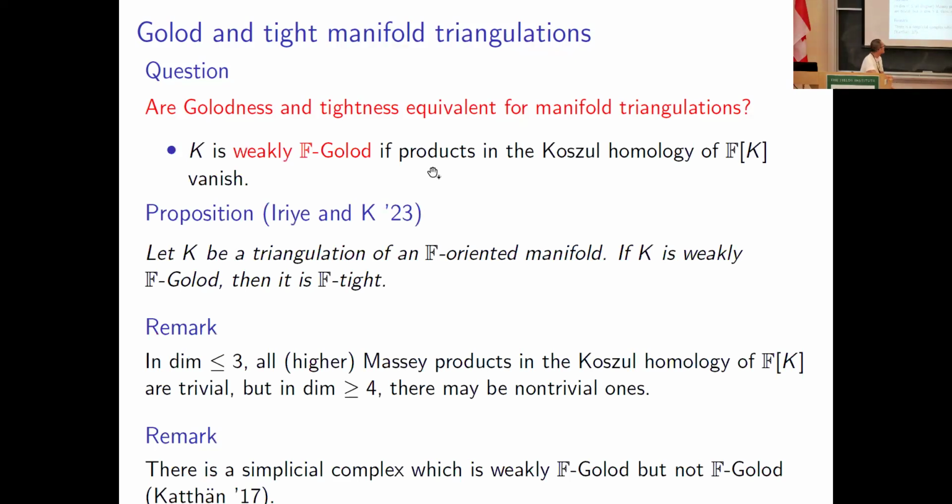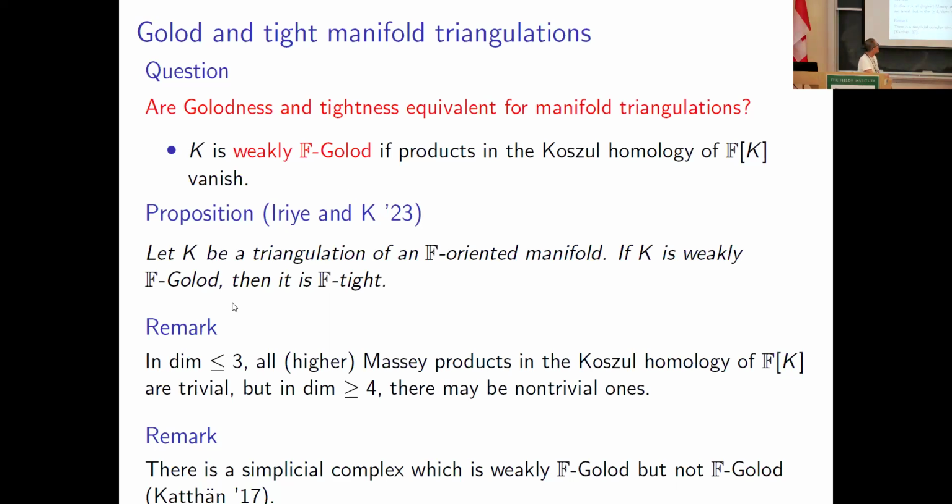Let's say that K is weakly F-Golod if products in the Koszul homology of F[K] vanish. So we forget about conditions on Massey products and higher Massey products in Golodness. That is weak Golodness.